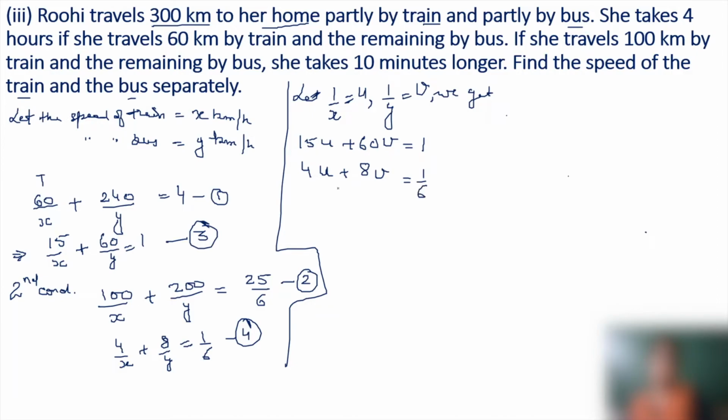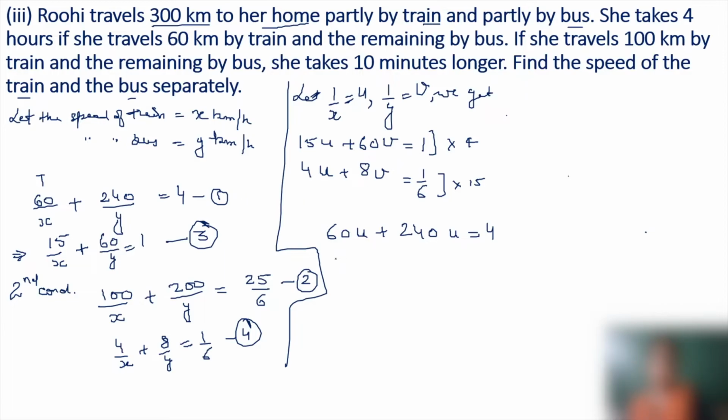Now to make them equal, we need to multiply the first equation by 4 and the second equation by 15. We get 15 4s are 60u plus 240v is equal to 4.